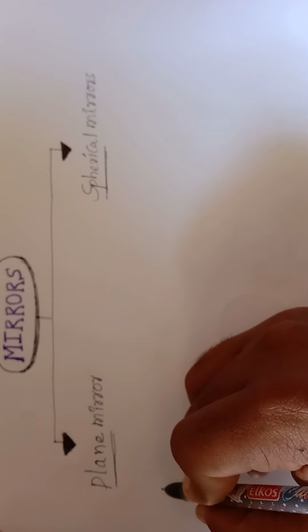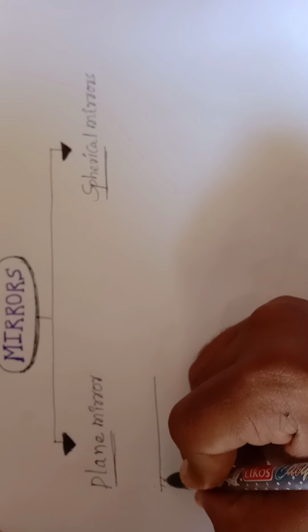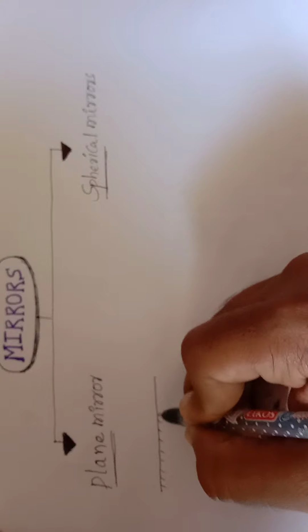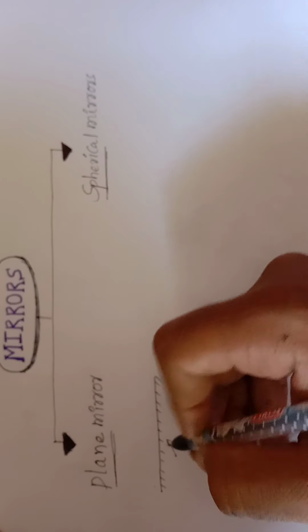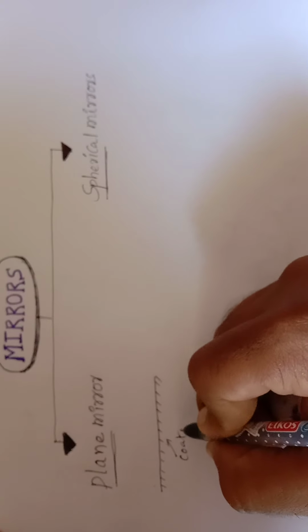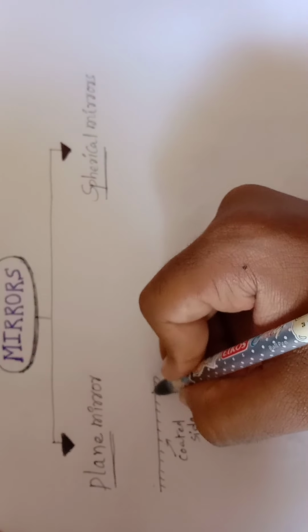To understand the plane mirror, we have to consider a plane, and this is the coated side.